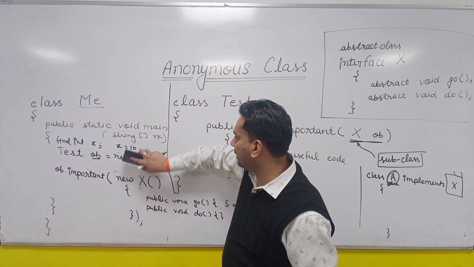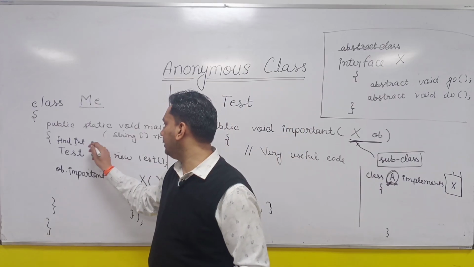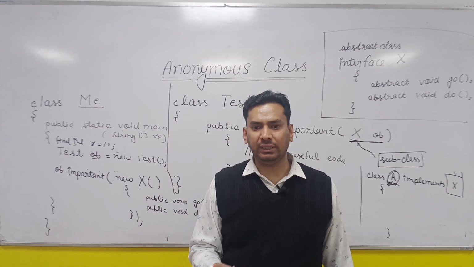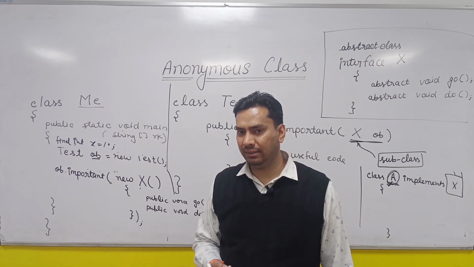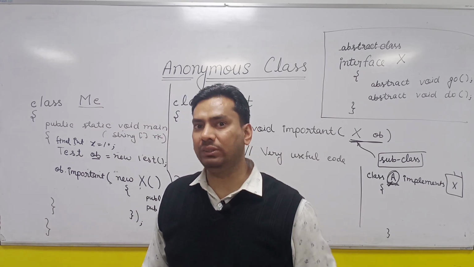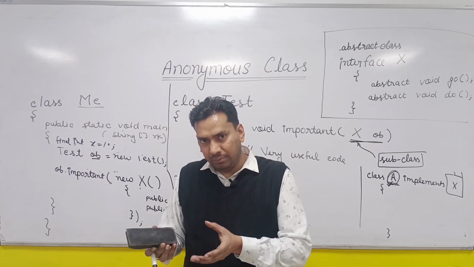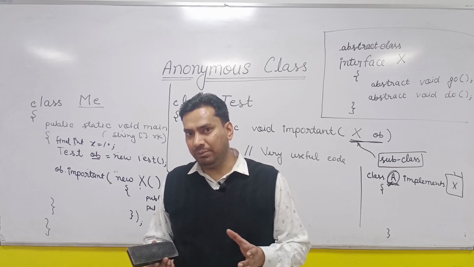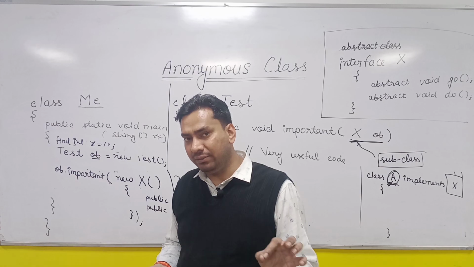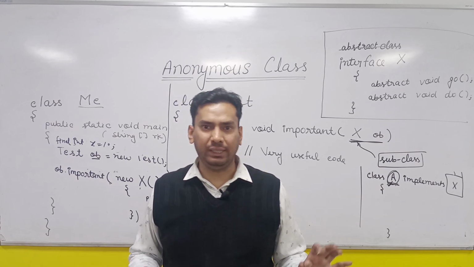But if you write final int x is equal to 10, then this can be written in the switch case as case x. Switch cases can use a compile time constant as a case value. So I hope you understood the term compile time constant. Compile time constant means if you declare a local variable and it is assigned the value during the declaration only, then it is a compile time constant, right?